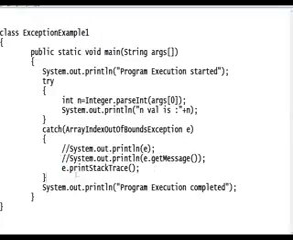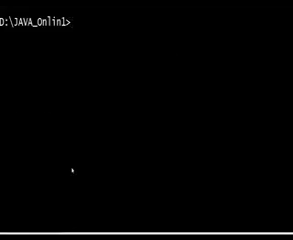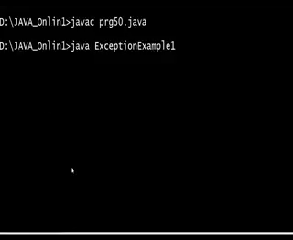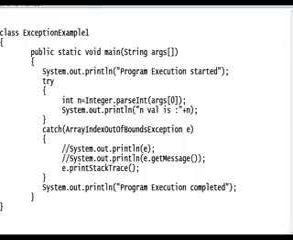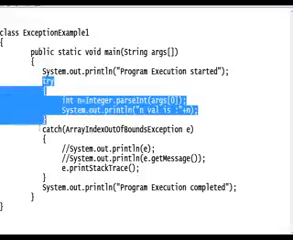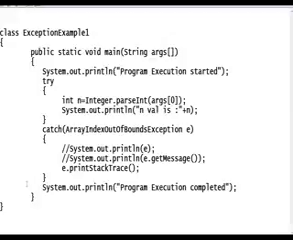e.printStackTrace. What is e.printStackTrace? See this: PRG50.java, java exception 10. Program execution started, java.lang.ArrayIndexOutOfBoundsException at Exception. See, this is the total information. What is the exception name? Why is that exception coming? Where is that exception coming? Where, the exception name, and why. Clear? e.getMessage and e.printStackTrace. You understood how to handle this? The try block will execute when there is no exception. The catch block will execute when an exception is there.